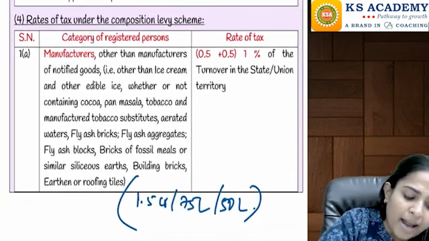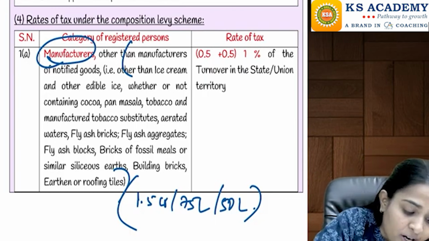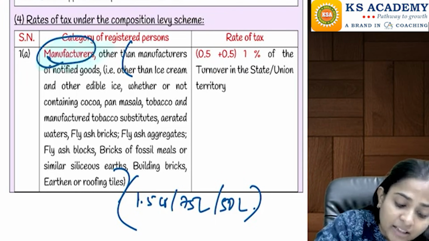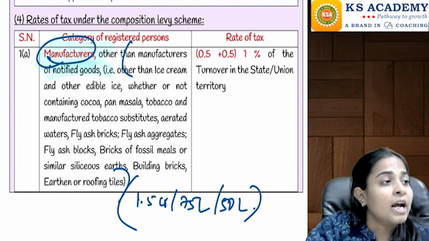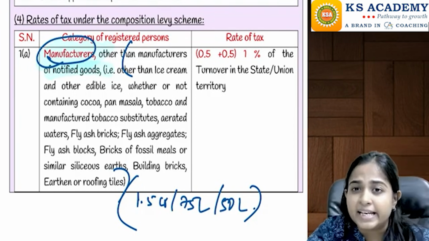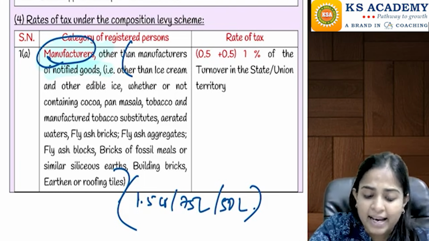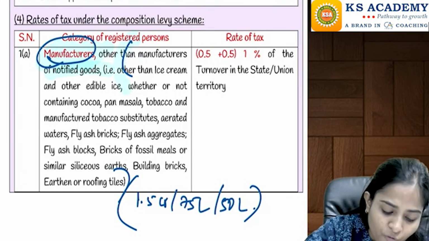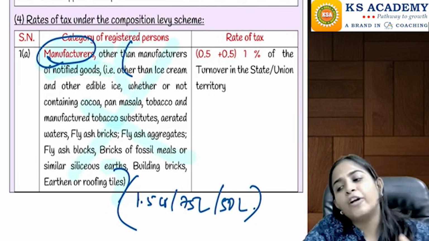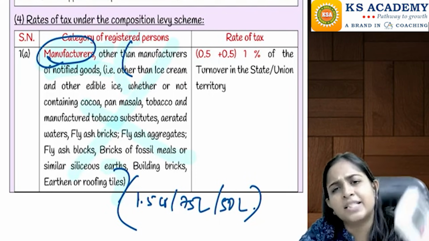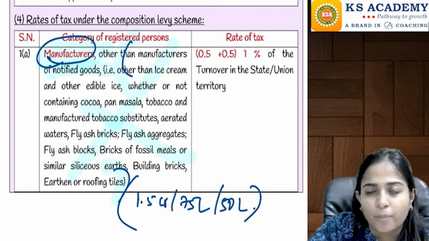So, if you are a manufacturer other than a manufacturer of notified goods, where notified goods here are tobacco substitutes, aerated waters, fly ash bricks, ice cream, edible ice, etc. If you are involved in this, then you are not eligible for composition scheme. But if you are engaged in manufacture of any other item, let's say manufacture of this AC remote, then in that case, you can opt for composition scheme.